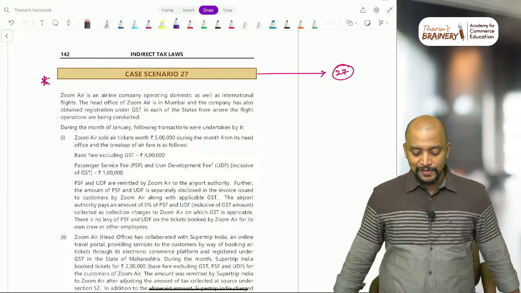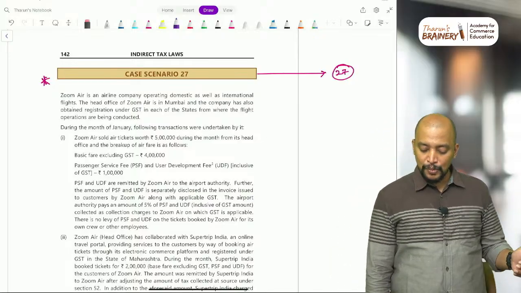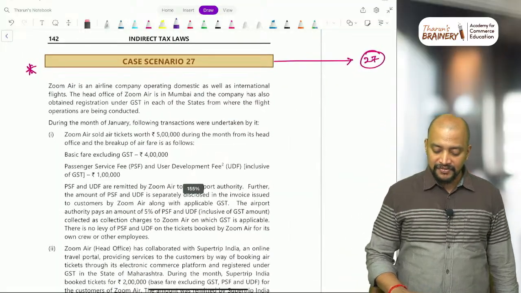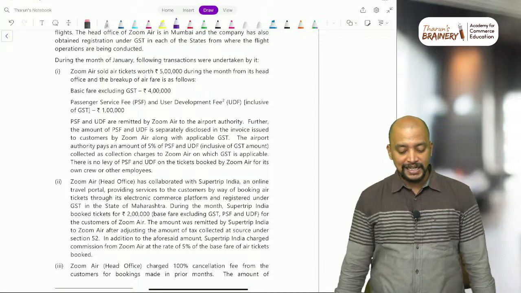See this, Zoom Air is an airline company operating domestic as well as international flights. The head office of Zoom Air is in Mumbai, and the company has also obtained registration under GST in each of the states from where the flight operations are being conducted. During the month of January, the following transactions were undertaken by it.